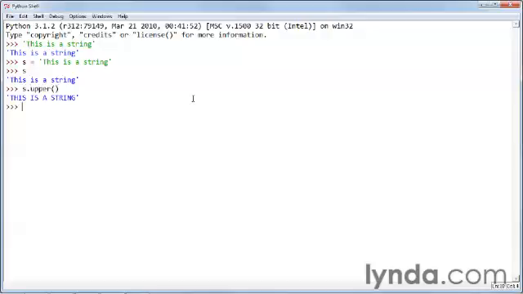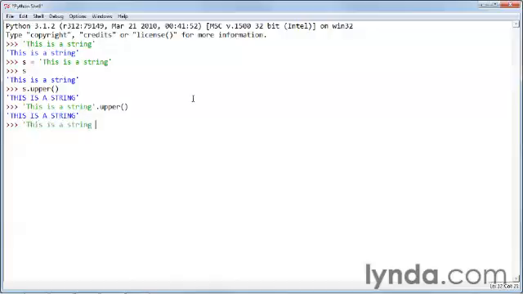And here's the thing that surprises people sometimes, is I can do the same thing just on the string. I can say this is a string, in quotes like that, dot upper. And that will give me the uppercase of this is a string, because the string itself is an object. The significant impact here is the use of the format method. The format method is very often called on a bare string, so to speak. So it's very common to do something like this in Python.